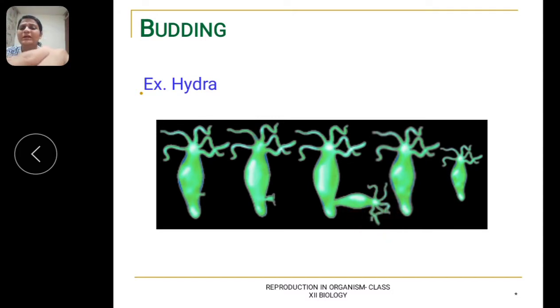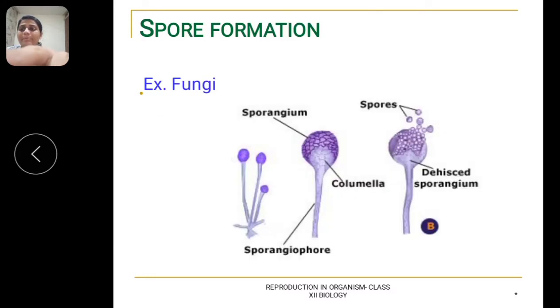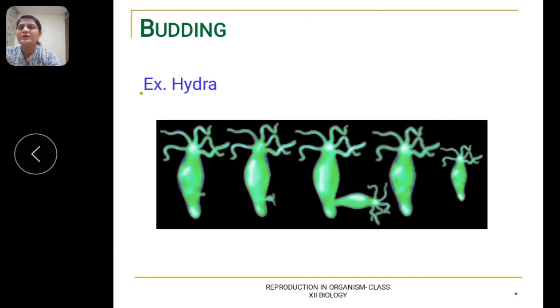Now internal budding is also observed. Internal budding is observed in sponges, by the formation of gemmules. Now you might be surprised, what are gemmules? This is a new term, right? A mass of cells enclosed within a common opaque envelope rich in food, which germinates into a new sponge, is called a gemmule.